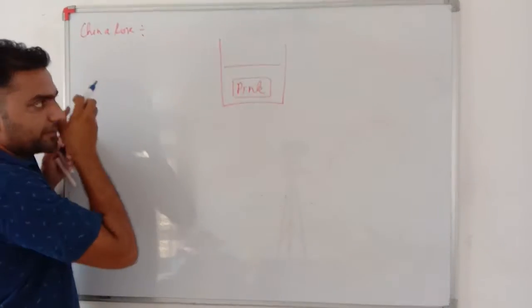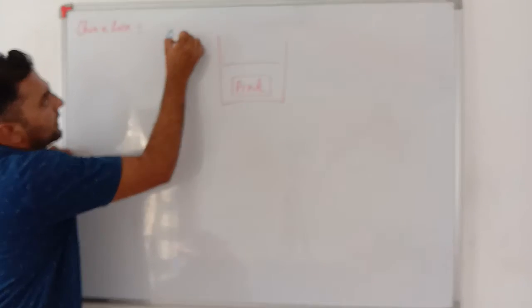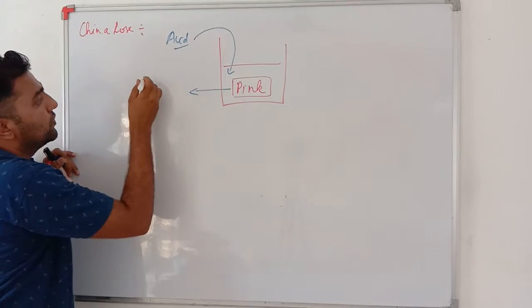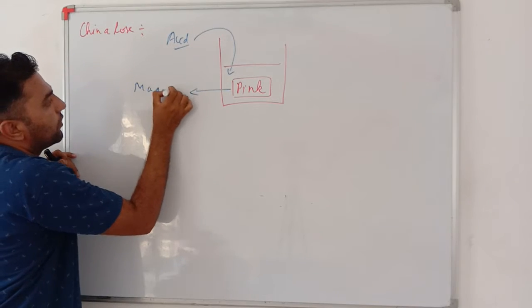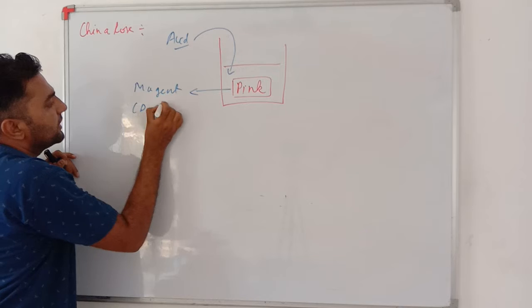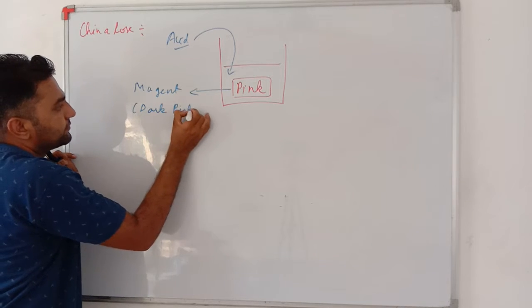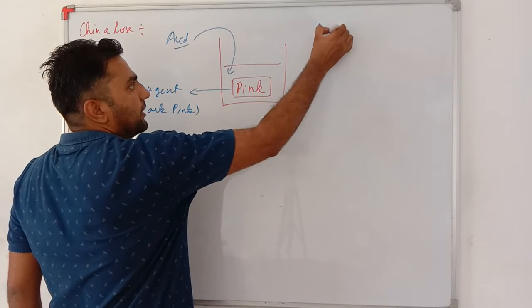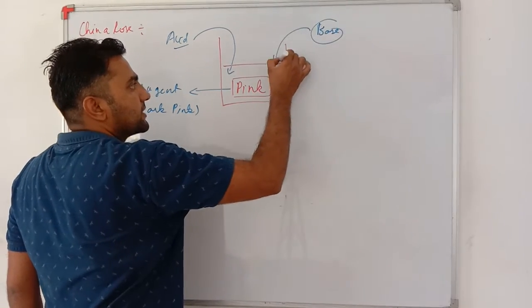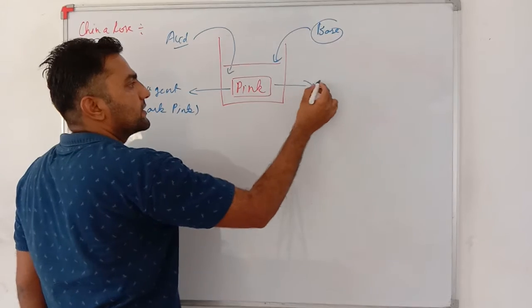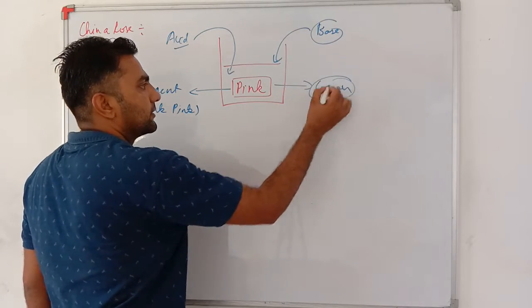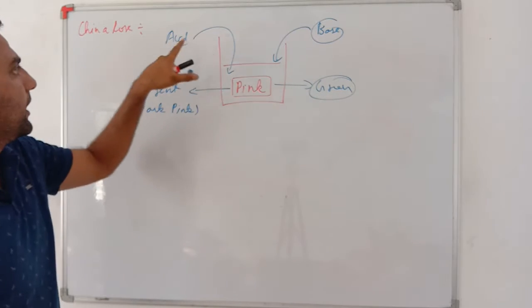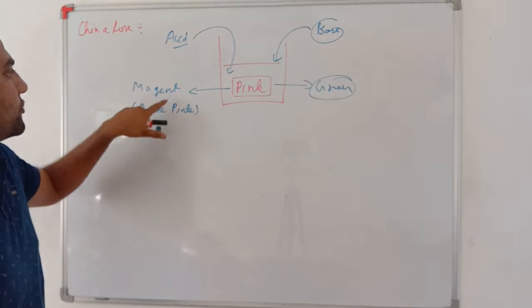Very important, dear students. If in this China rose extract I add acid, then this pink color changes to magenta color. What is magenta? Magenta means dark pink. Okay, dear students, very important. If I add base to this color, it converts to green. In base, this pink color converts to green, and in acid, this pink color converts to magenta.